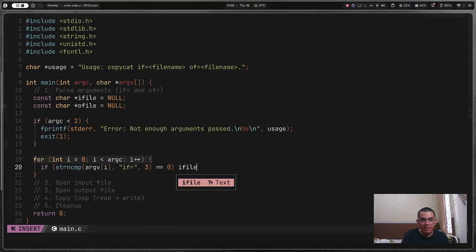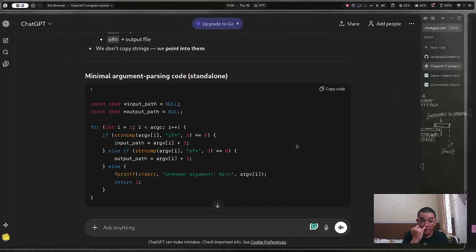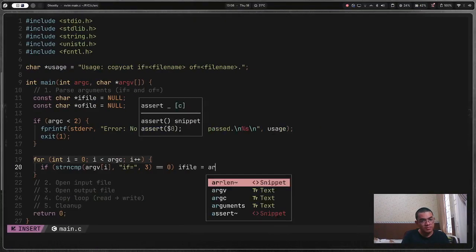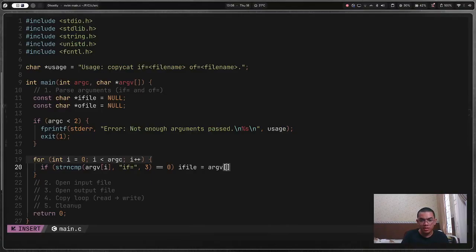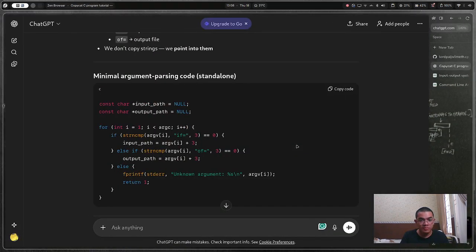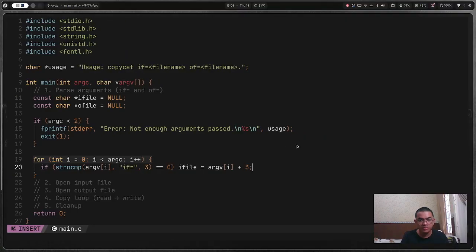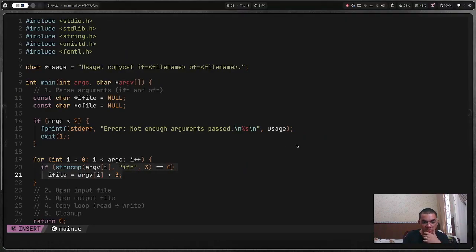i_file will be equal to argv[i] plus 3. Okay. Wait, do I have to make it like this? I think I could make a better version just to remove it. Yes, sir.